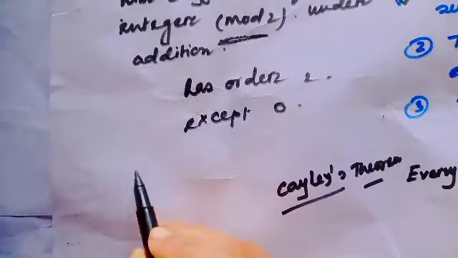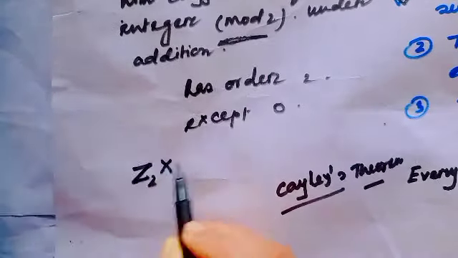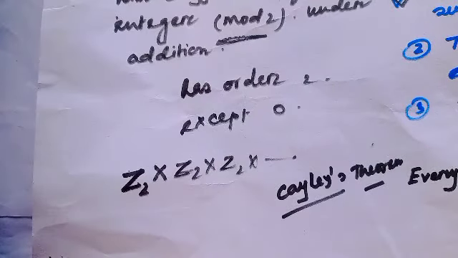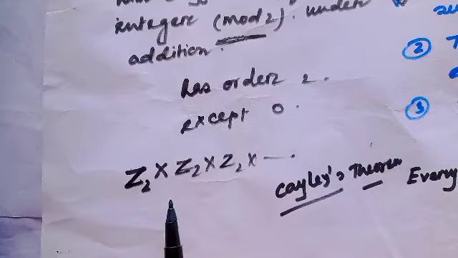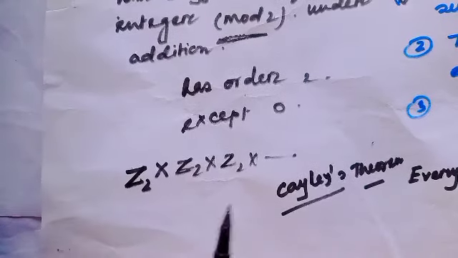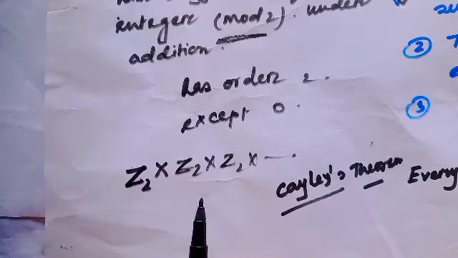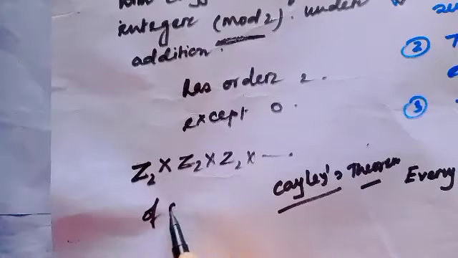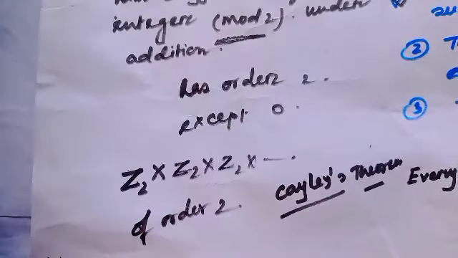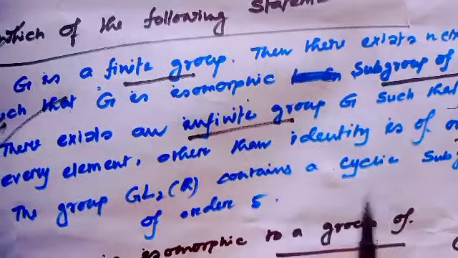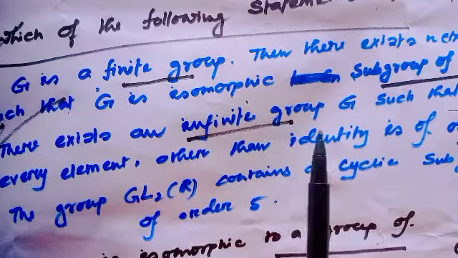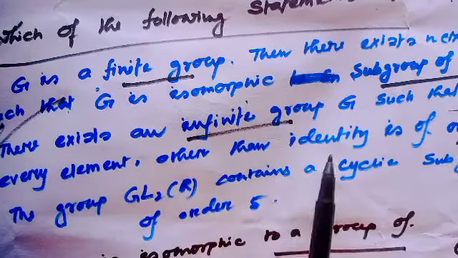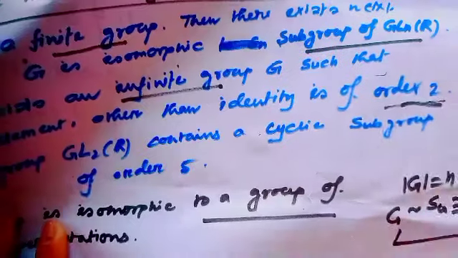Similarly, if we consider the group Z2 direct product Z2 direct product Z2 and so on, this group is also of infinite order, but here the order of every element other than the identity is 2. Okay, so the second option is the right option. There exists an infinite group G such that every element other than the identity is of order 2.